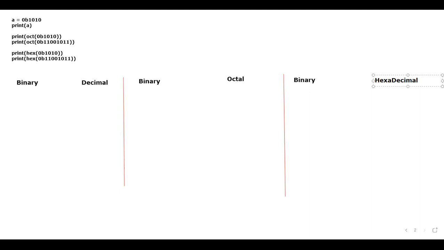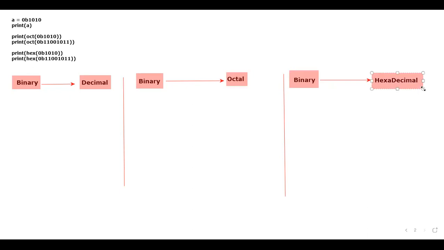Just keep on observing. I'll do one thing. This happens to be binary to decimal, binary to octal, binary to hexadecimal. Let me highlight that part. So here, binary to decimal, binary to octal, at last, binary to hexadecimal. That's it.